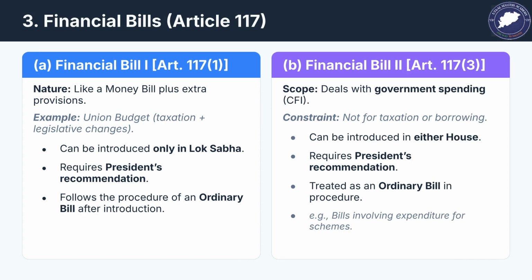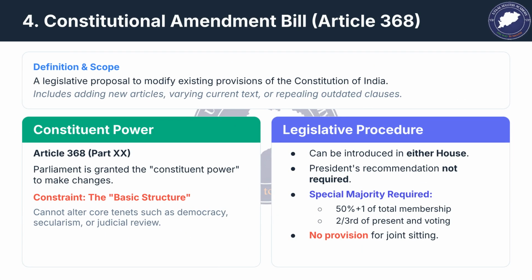Next, we examine financial bills under Article 117. Financial Bill 1 is like a money bill with extra provisions, requires presidential recommendation, and can only be introduced in the Lok Sabha. Financial Bill 2 deals primarily with government spending and is treated as an ordinary bill after introduction, but also requires the President's recommendation.